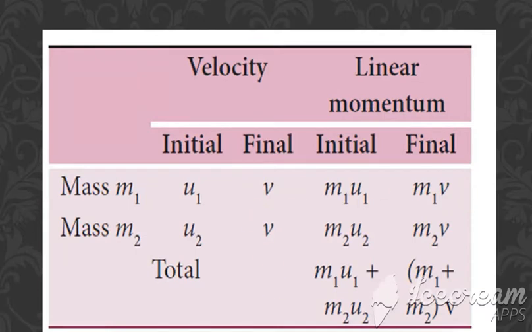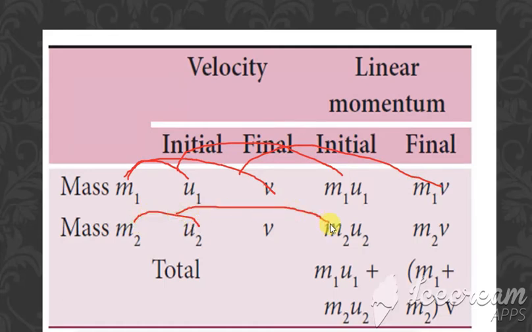Clear? So when you are writing for the particle of mass m1, the initial velocity is u1 and the final velocity is just v. For the particle m2, the initial velocity is u2 and the final velocity is v. When you are writing the linear momentum, it is m into v, is it not? So m1 into u1 is for initial, and m1 into v is for final. Same way, m2 into u2 is for initial, and m2 into v is for final.